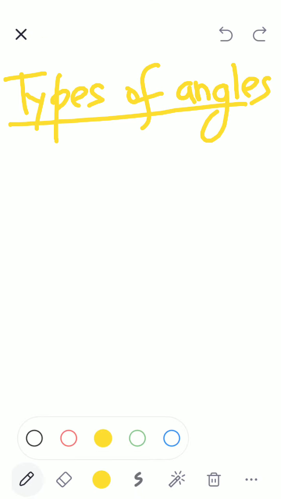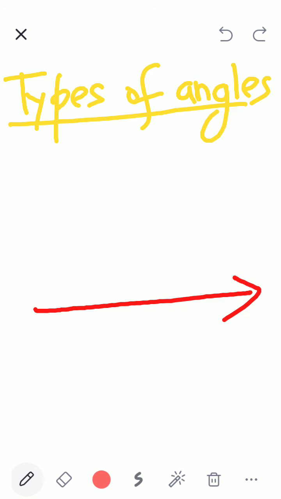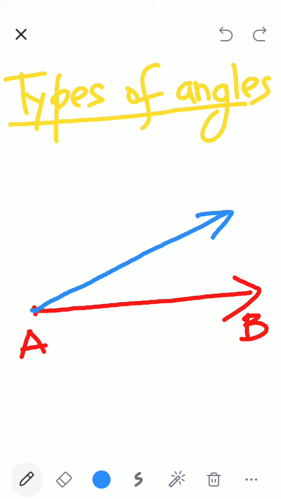Okay. So suppose I consider a ray. For most of our cases, when we are talking about angles, we'll consider line rays. It's easier to understand. So assume we have a line ray AB and we have a second one. Children, please mute. And suppose we have a line ray AC. Now they have formed an angle.